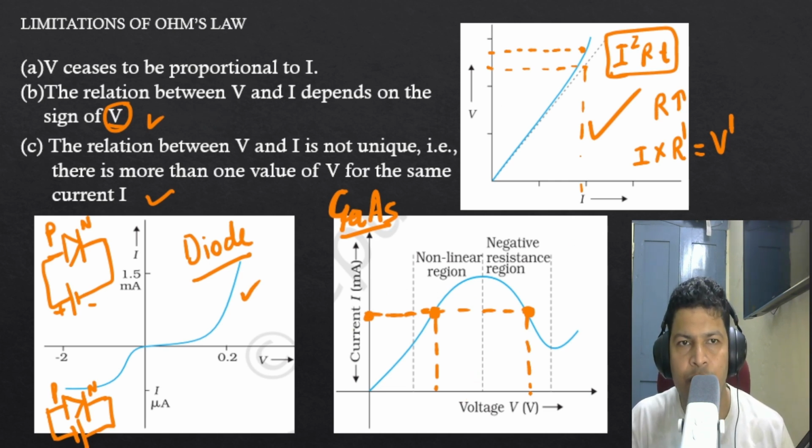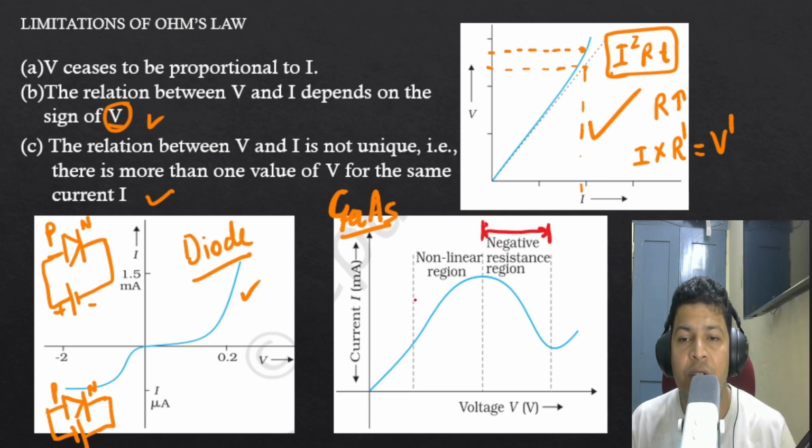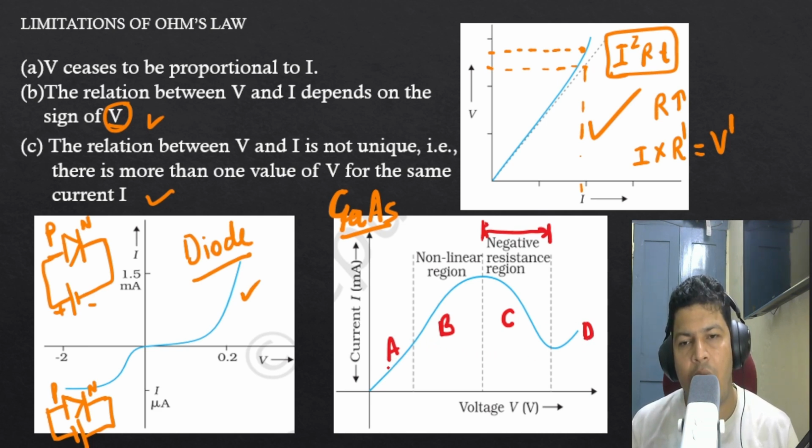In this graph I just want to draw your attention to a special case. The very famous question based on this graph is: why is this region the negative resistance region? They may ask why, or they can ask which region. They can mark A, B, C, D. Out of these four regions, which one is the negative resistance region? The answer is C.